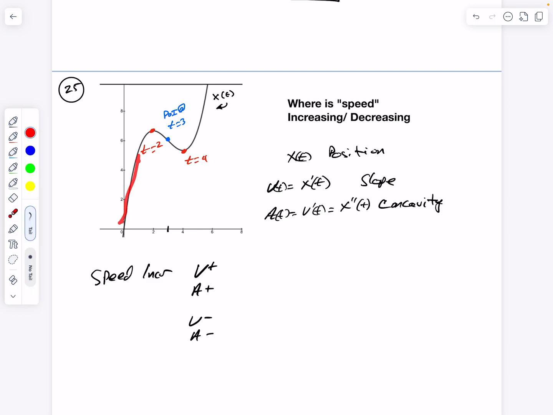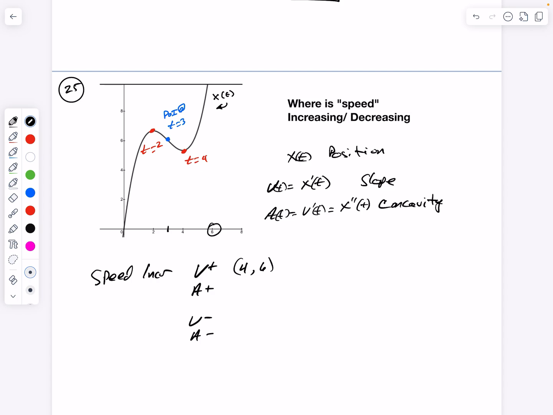Here's slope going up, so that's positive velocity, but it's concave down, so that doesn't work. It's got to be both. Here's slope up and concave up. So this is an area where I have speed increasing. This is from 4 to 6. The endpoint here is 6. So from 4 to 6, velocity is positive, acceleration is positive, speed is increasing.